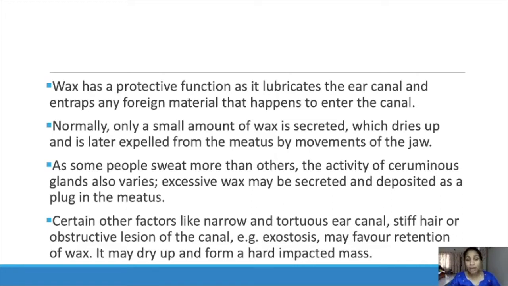It may dry up and form a hard impacted mass. It will dry up and form a hard mass inside our ear canal. So like that, wax will get impacted inside our ear canal. So this is how wax is formed, what the function of the wax is, and normally how it comes out, and in which circumstances the wax won't come out and will get stuck. Okay, hope you understood till this.